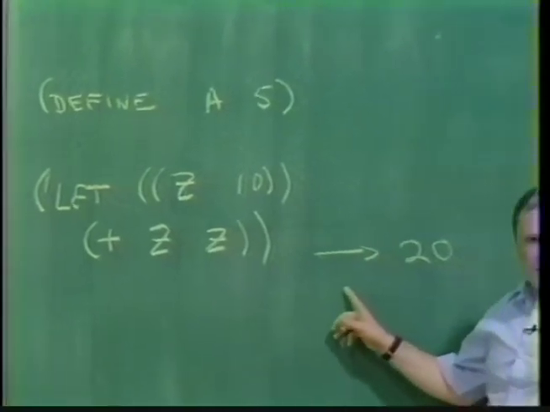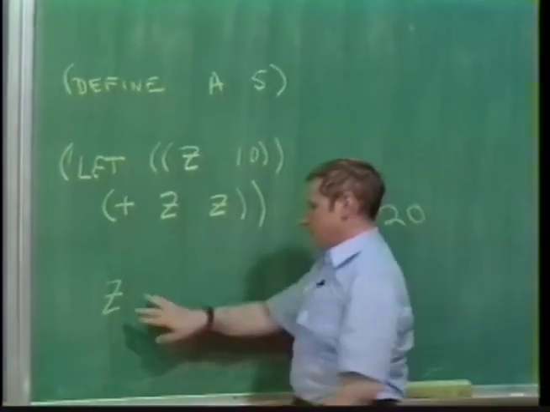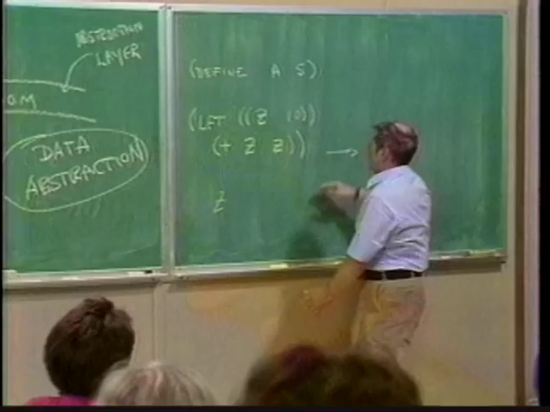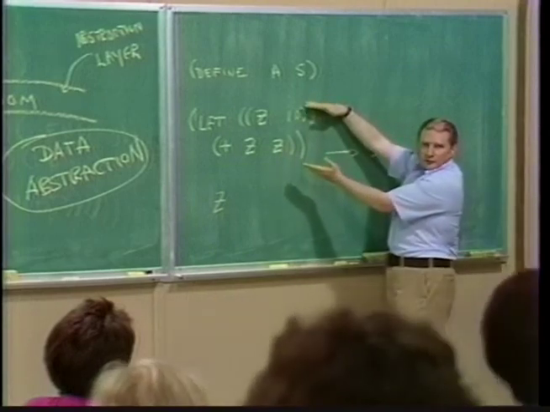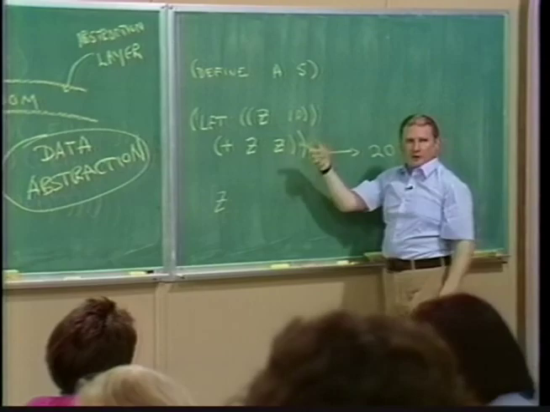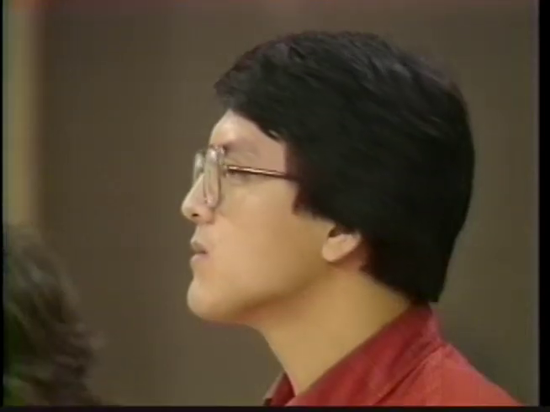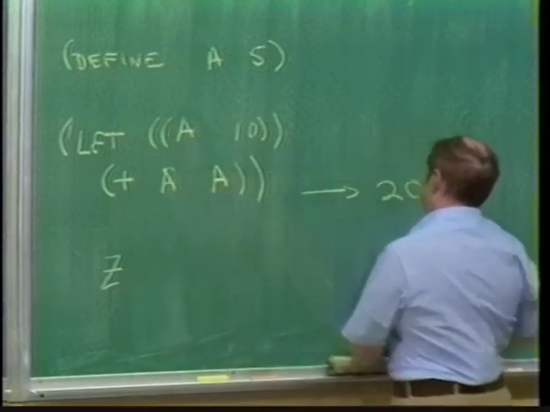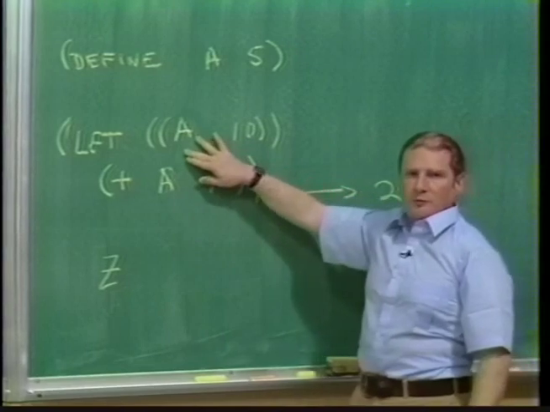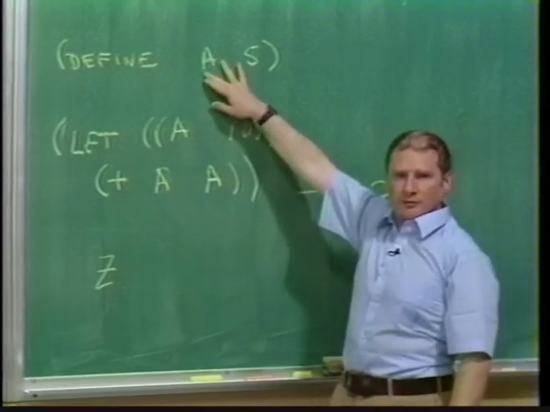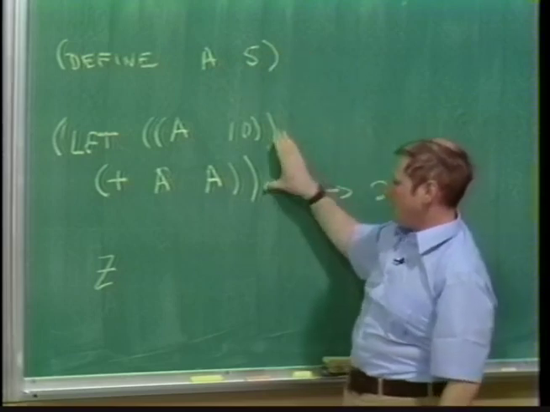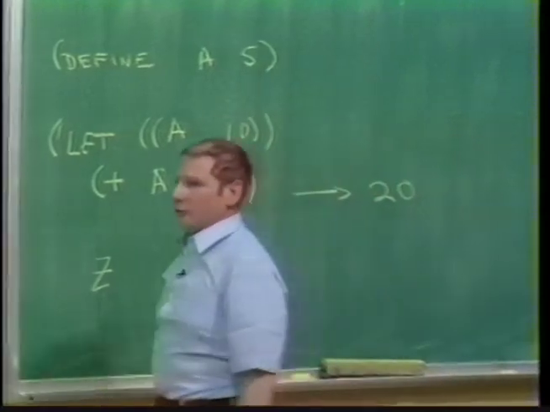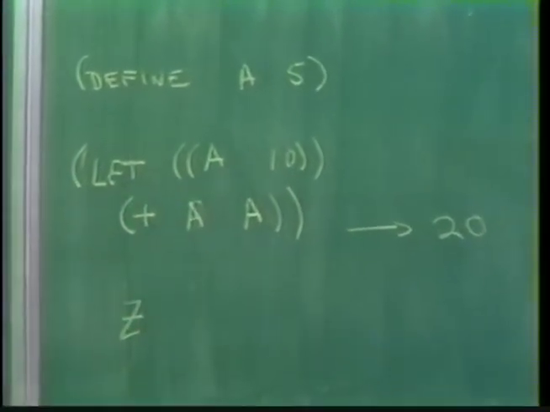However, if I then said what's Z, the computer would say that's an unbound variable. So let is a way of setting up a context where you can make definitions, but those definitions are local to this context. And if I'd said A in here, I'd still get 20, but this A would not interfere at all with the other one. So if I type this and then say what's A, it will still be 5. There are some other subtle differences between let and define, but that's the most important one.